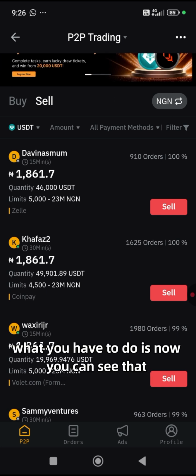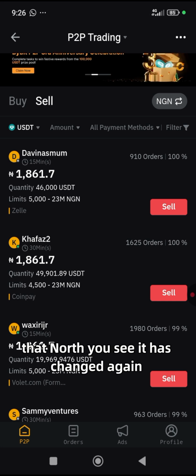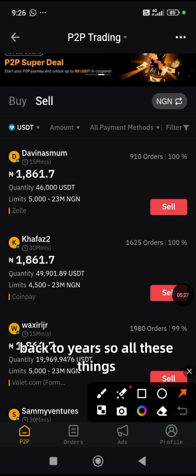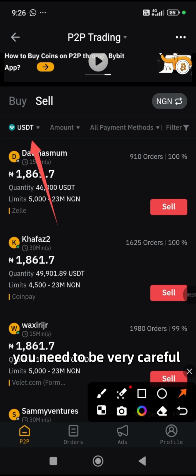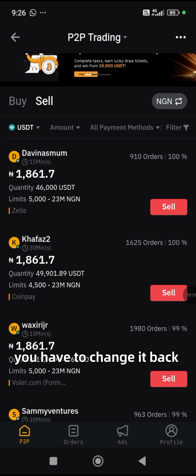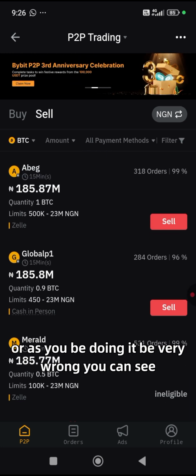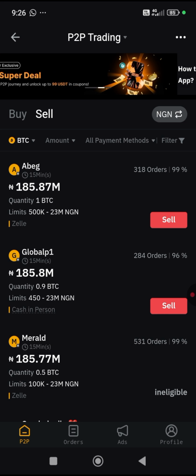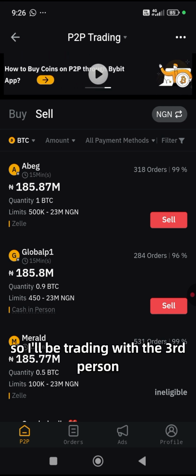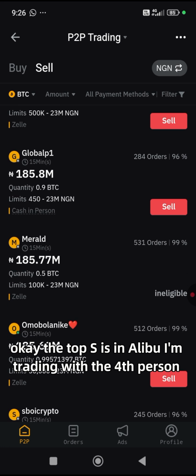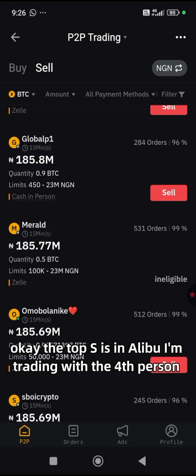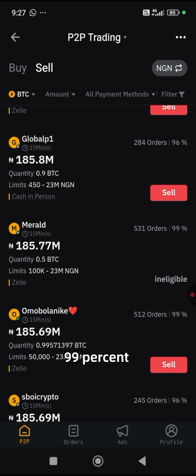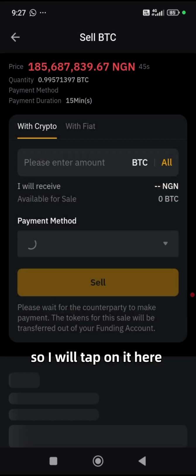So what you have to do is, you can see that it has changed back to USD. So all these things you need to be very careful. You have to change it back to BTC, or else you'll be doing it very wrong. You can see it says 185 million. You could see the first person, so I'll be trading with the third person. Okay, the third person is ineligible. I'm trading with the fourth person. I think the order is okay. 512 orders, 99%. So you tap on it here.